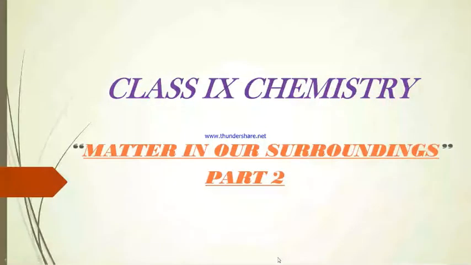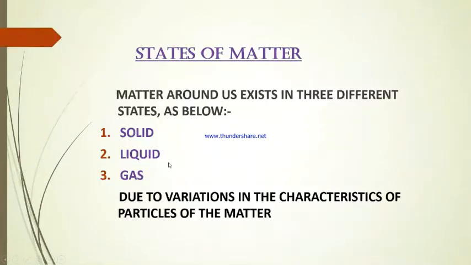Students, this is part 2 of the chapter Matter in Our Surroundings, and today we are going to discuss the states of matter. What are these states of matter? How are they formed? Matter around us exists in three different states, which are solid, liquid and gas.